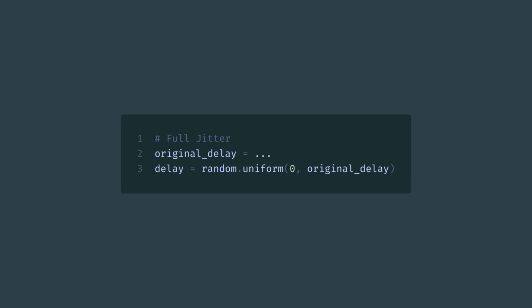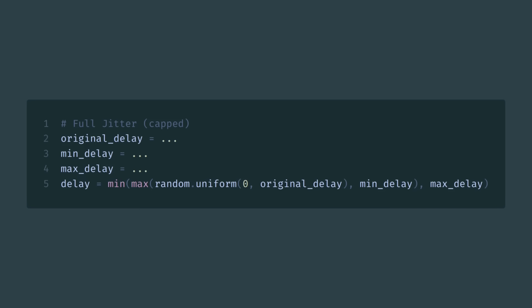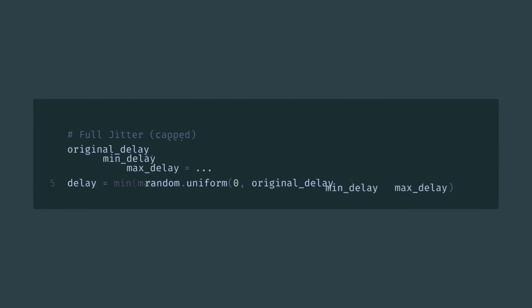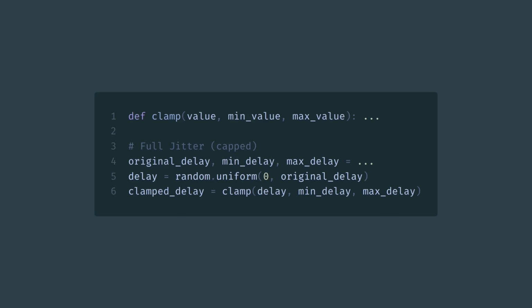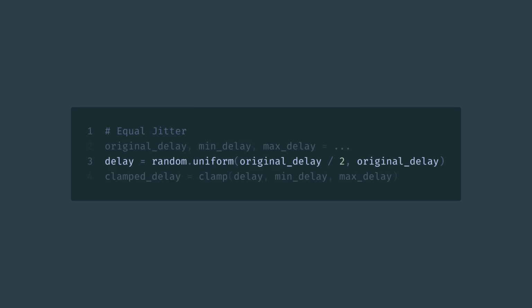It gives too much randomness, and in practice you may want to at least cap the minimum delay. And maximum too, since waiting for 30 seconds between retries is most likely overkill. Let's move the capping logic to its own function. Now, a good approach which balances between predictability and randomness is called equal jitter. The idea is to split the value in two halves and randomize only the second half. Or, in other words, to select the value between half of the delay and the full delay, which is the same thing.